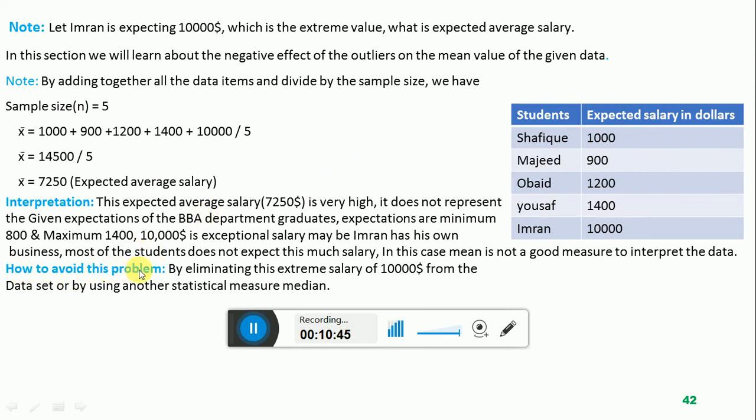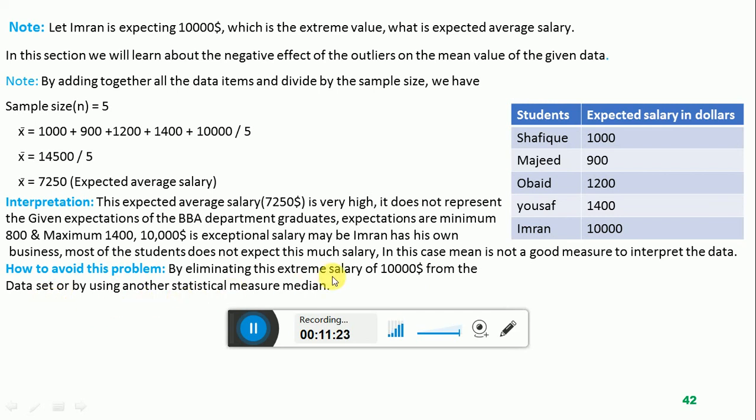How to avoid this problem? How can a statistician avoid this problem? The statistician has to eliminate this large or small or extreme value from the data set, and then calculate the average value and interpret the data. This is one way to eliminate this large value. For example, we have to eliminate the expectation of Imran and then calculate the expected average salary for only 4 students. It will be the correct answer. But if we include the outlier, then it is an incorrect mean value. So one way is to eliminate the extreme salary of $10,000 from the data set.